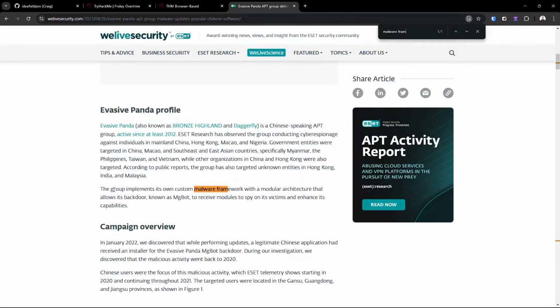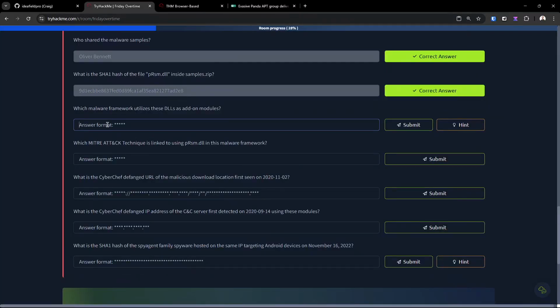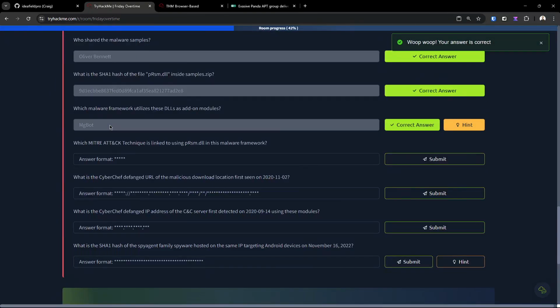All right, so we can see here the group implements its own custom malware framework with a modular architecture that allows its backdoor, known as MIGBot. So we're going to try to copy this over, paste it in. And we got lucky that that was the first hit when we do a search. All right, let's go to the next one.